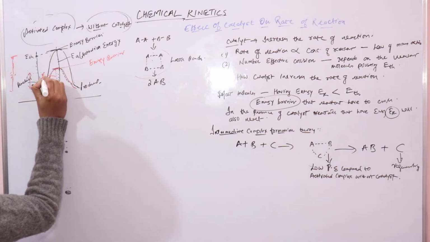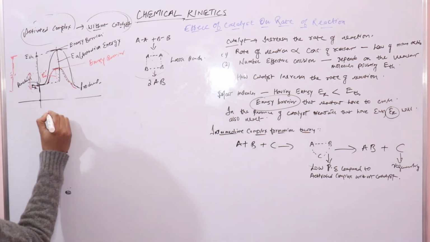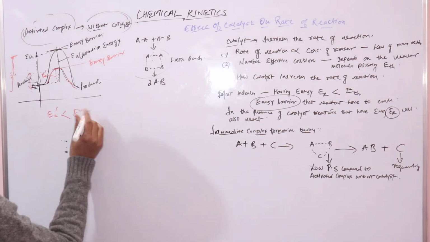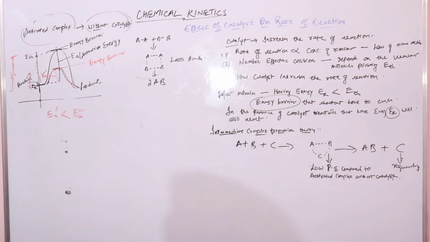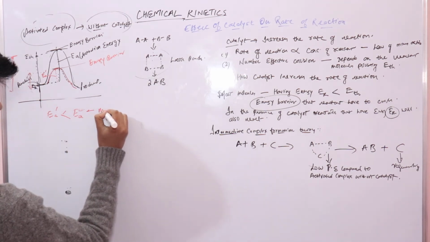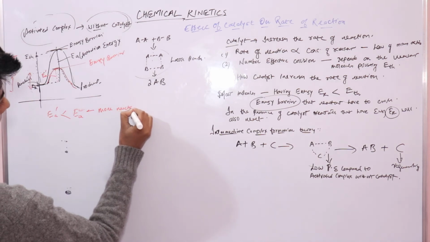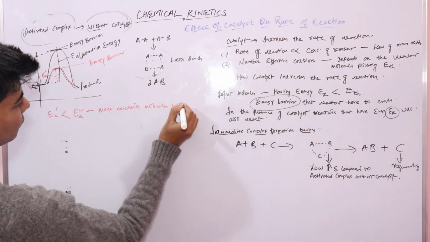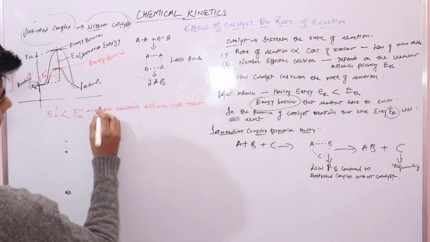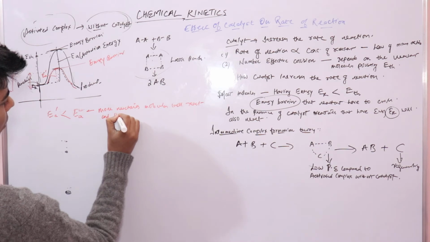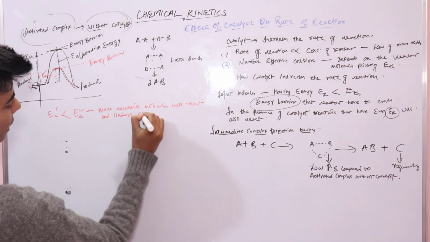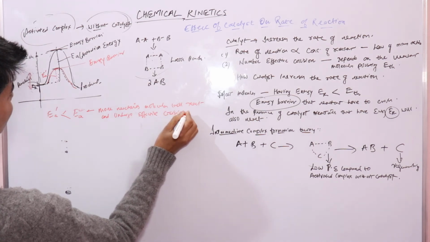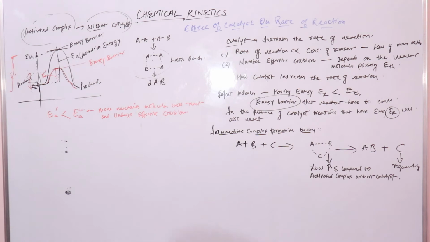This is your EA dash, say, and from the diagram EA dash is much less than EA. So due to this, more reactant molecules will react and undergo effective collisions to form products.